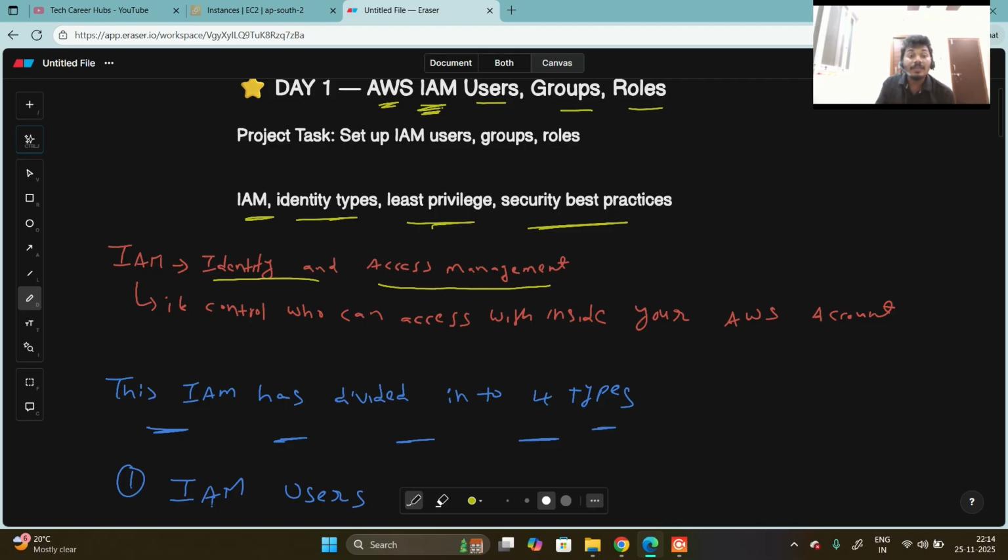It controls who can access what inside your AWS cloud. Simply said, IAM means identity and access management. It controls who can access what inside your AWS account. This IAM is divided into four types.